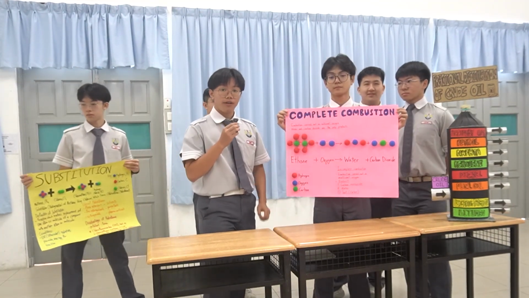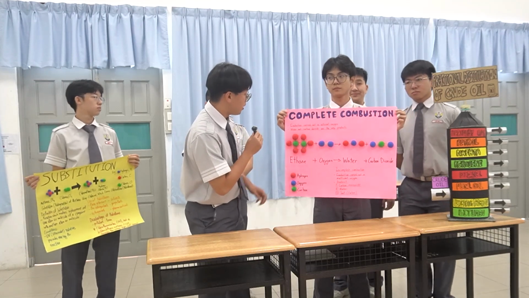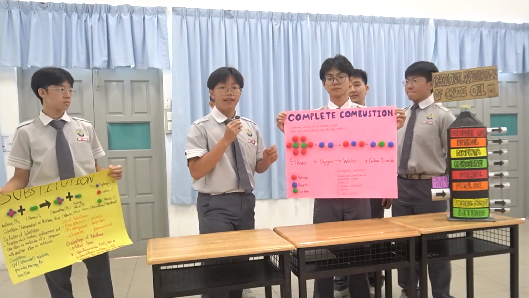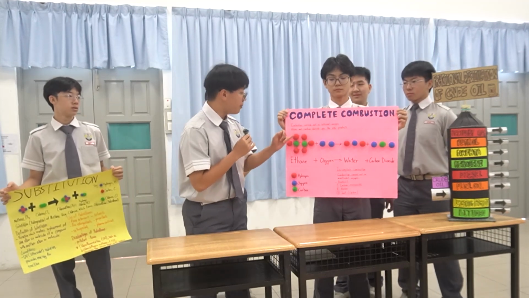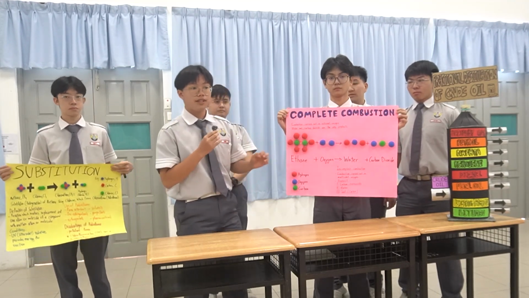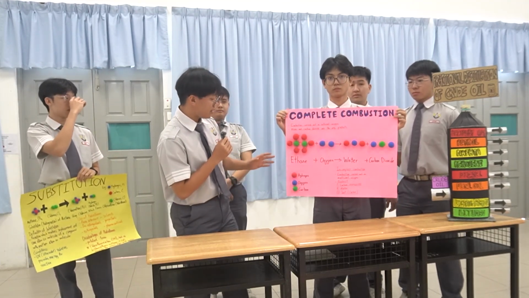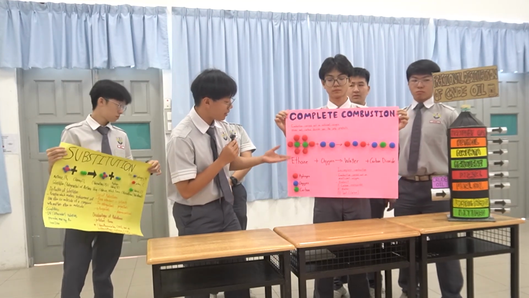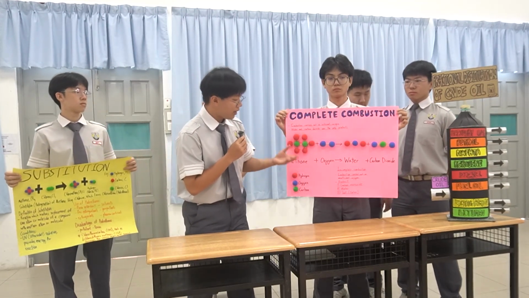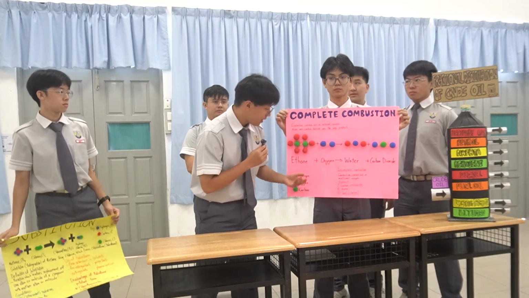So the last topic we are going to talk about is complete combustion. Complete combustion is only carried out when there is a sufficient amount of oxygen, and the products are only carbon dioxide and water, so it is very clean. This is the equation that we have listed as an example: ethane plus oxygen, and the products are water and carbon dioxide.